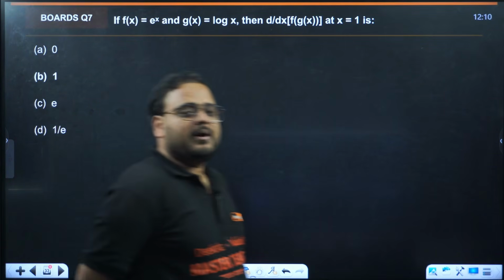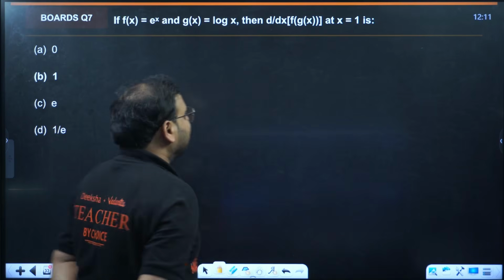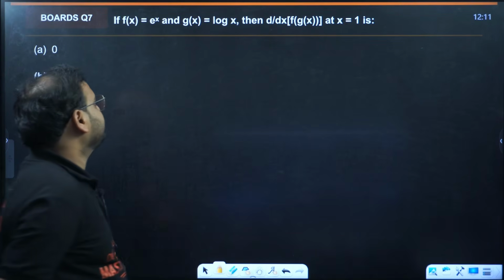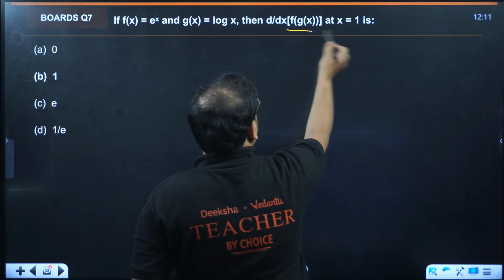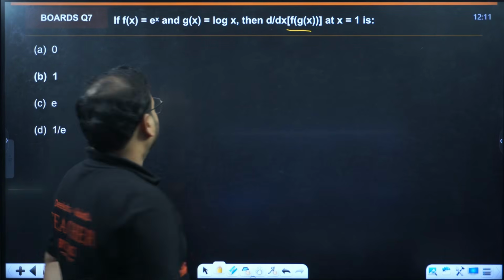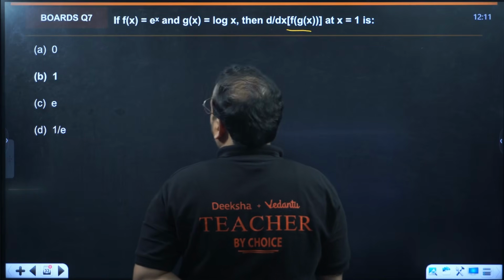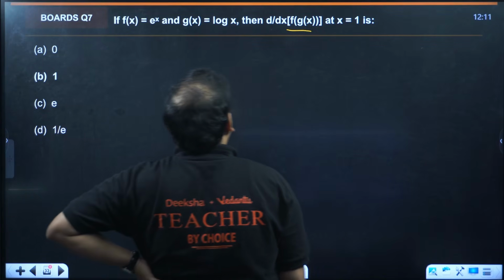f(x) equals e power x and g(x) equals log x. Then the derivative of fog(x) at x equals 1 is how much? Now let's look at this first. We will have to find fog first, right?